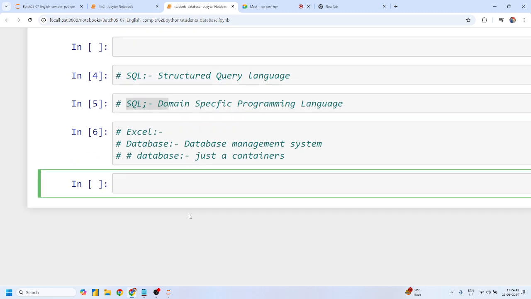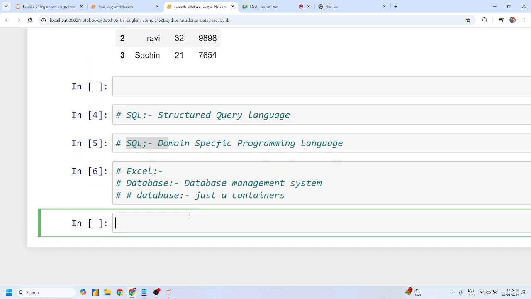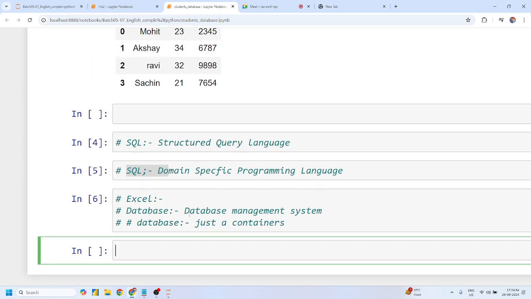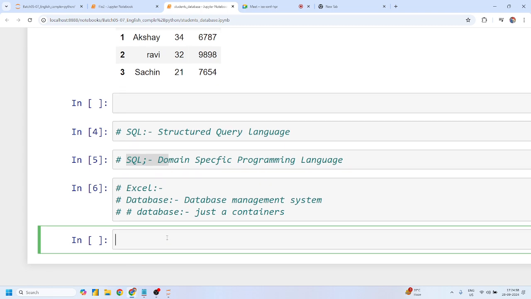Okay, C drive and D drive can somehow be correlated to a database, but it is not exactly a database, right? A database is something which stores all the information, whether it is tabular information or not tabular information, right? A database and a drive both look similar, but databases generally refer to when we want to store data in tabular format or in any sort of format, right?